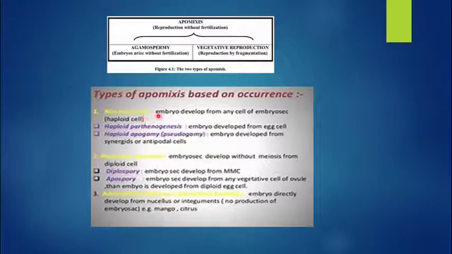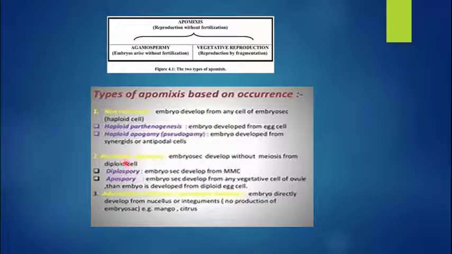So in non-recurrent apomixis, embryo develops from any cell of the embryo sac. So that means they are haploid in nature. Embryos develop from any cell of the embryo sac which are haploid in nature, that is known as non-recurrent apomixis. Haploid parthenogenesis, embryos develop from egg cell. Haploid apogamy or pseudogamy, pseudo means false. So embryos develop from synergids or antipodals also give rise to the embryos.